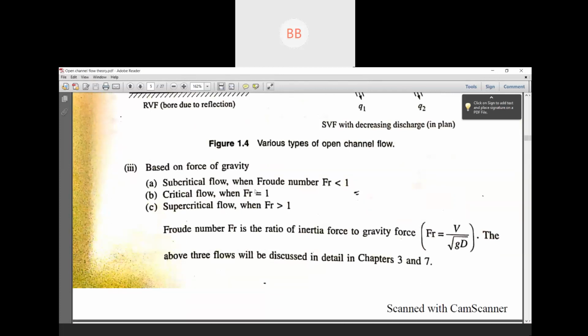Don't worry, we have another chapter on hydraulic jump where we are going to discuss those things in detail: supercritical flow, subcritical flow and critical flow, including the Froude number.